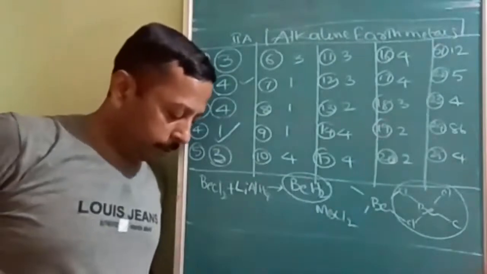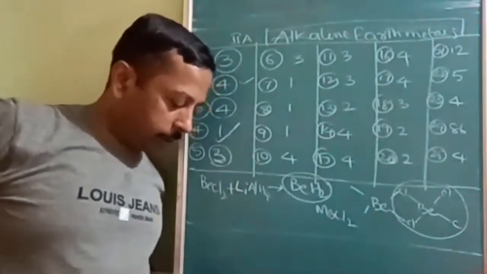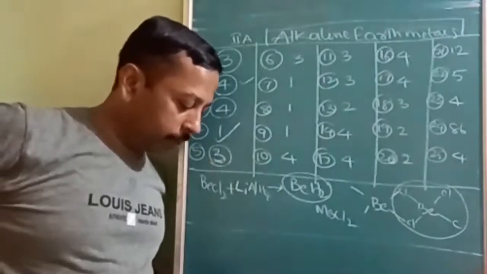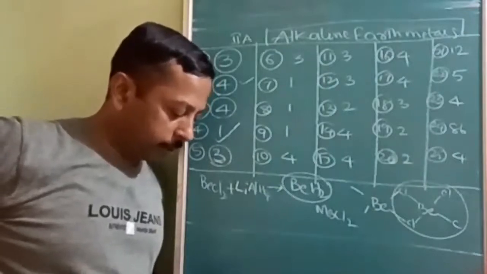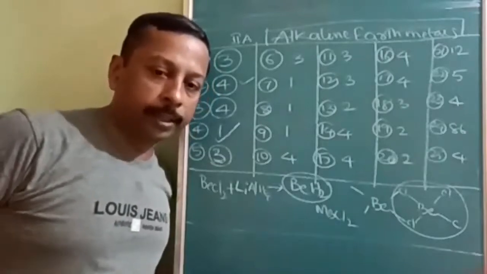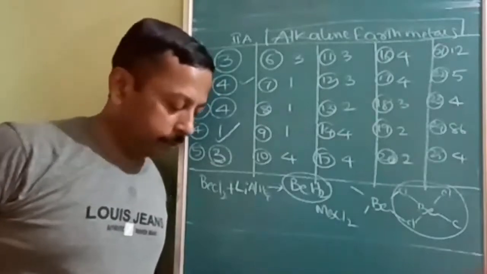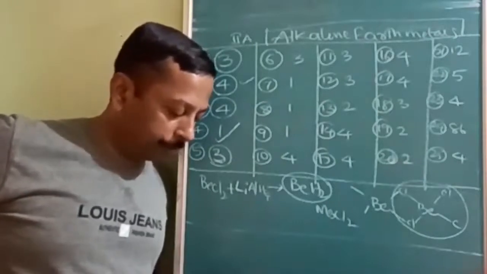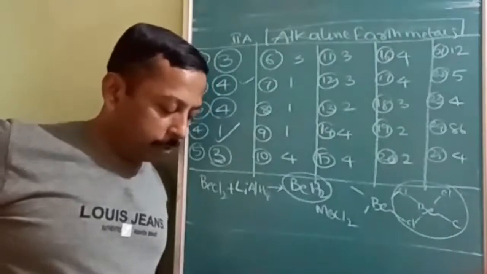Next, the sixth question: the correct statement regarding beryllium and its compounds. Four statements are given; they are not options, the options are given further.